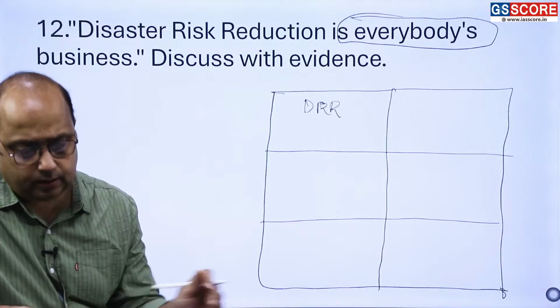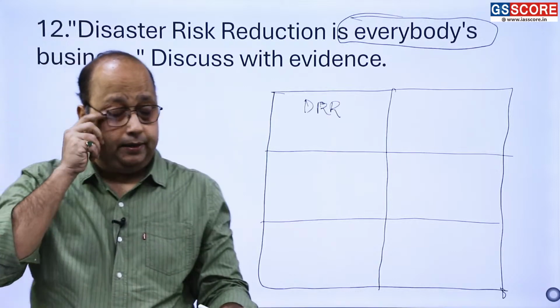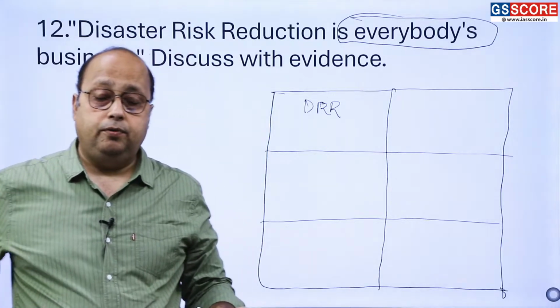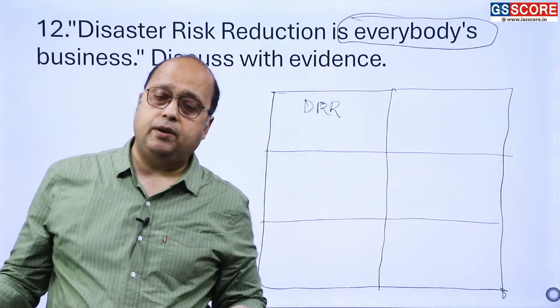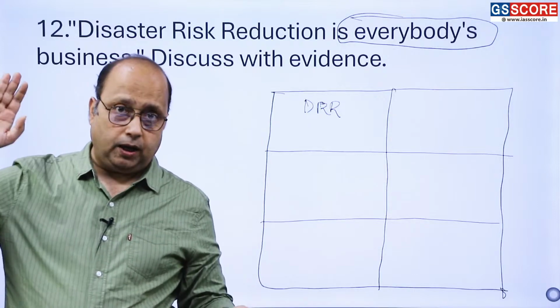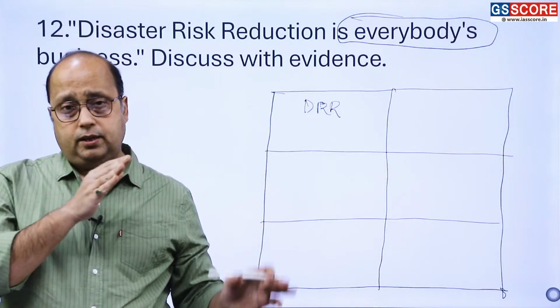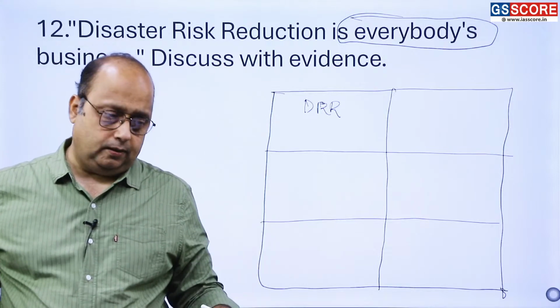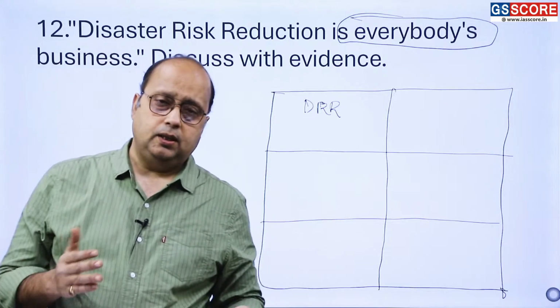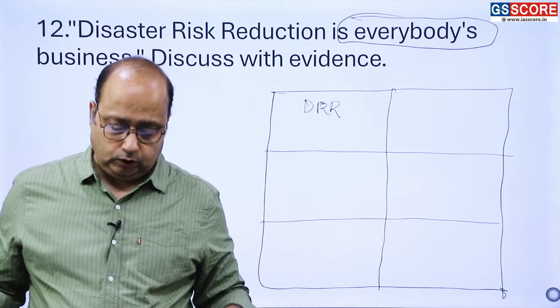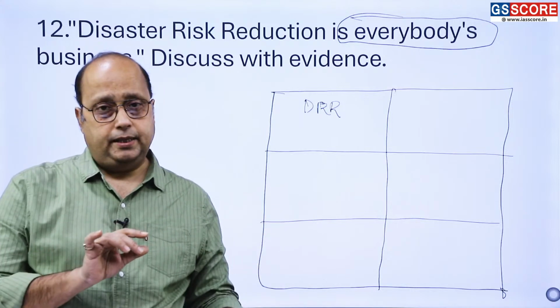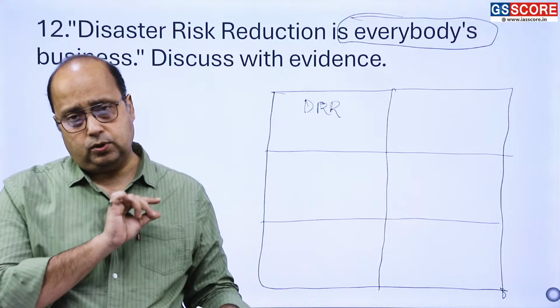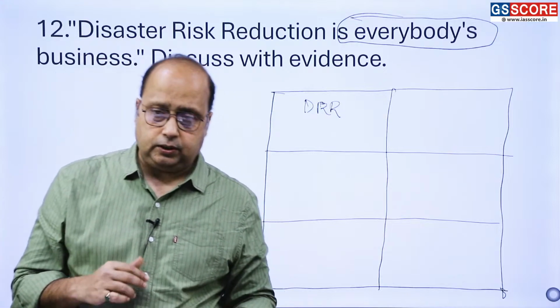There, if you like, you can give a hint about the objectives of the Hyogo Framework for Action, Sendai Framework for Action, Yokohama, like how DRR got its objectives in these frameworks of action, how things changed. So you have to give this hint right from Yokohama to Hyogo to Sendai.